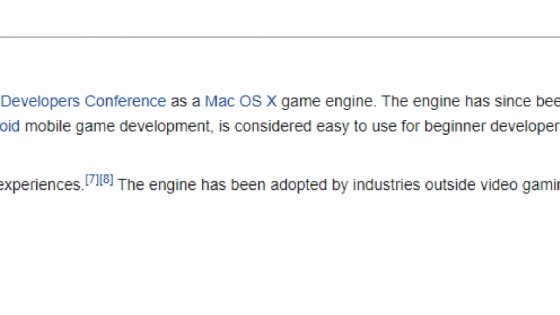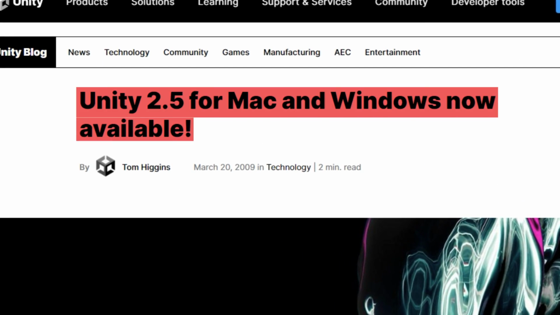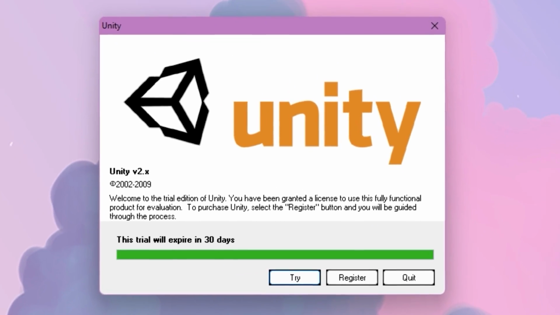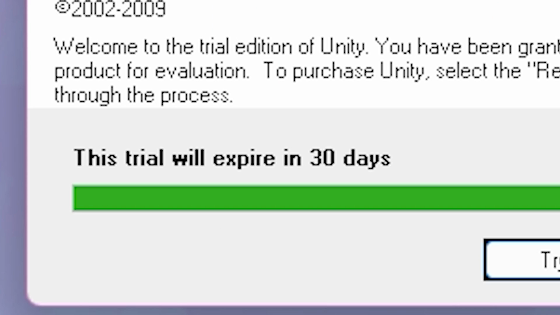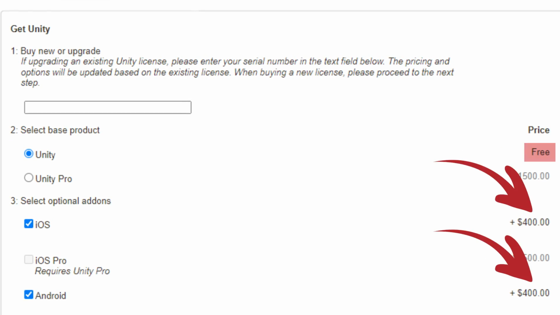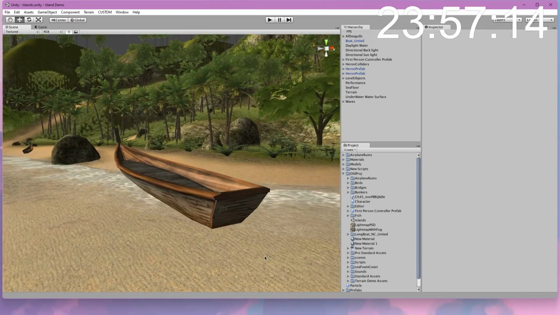One problem is that Unity came out on Mac until version 2.5, so I'm gonna need my MacBook. There seems to be an issue here. Turns out that I'm gonna have to use the first ever Windows version since MacBook sucks. And you know, it's called Unity. When you start it says that you have to get a trial because before you had to pay for Unity right away. What is this?